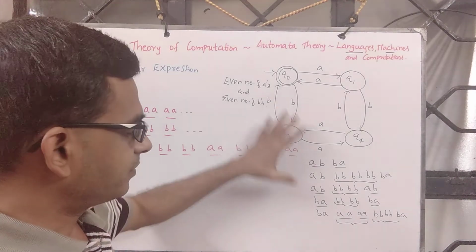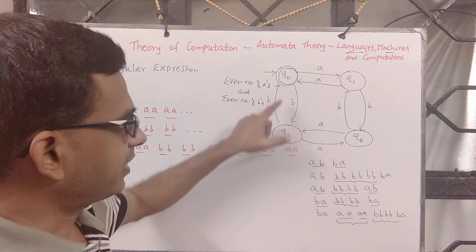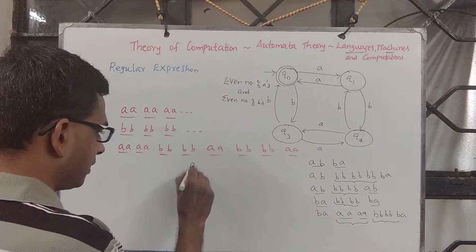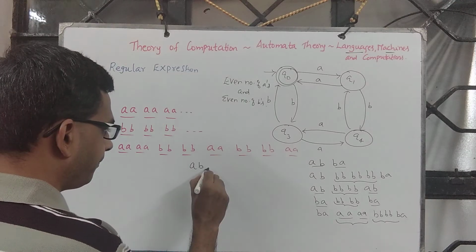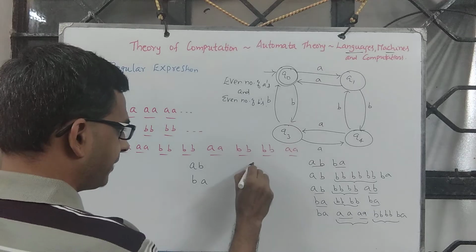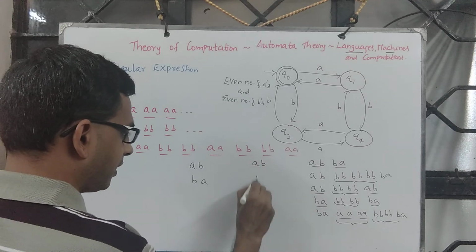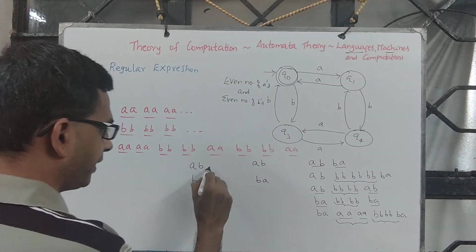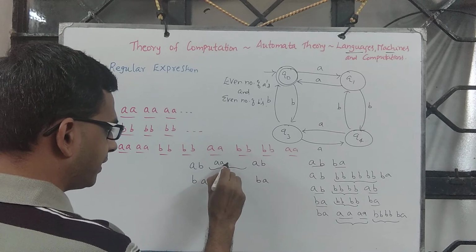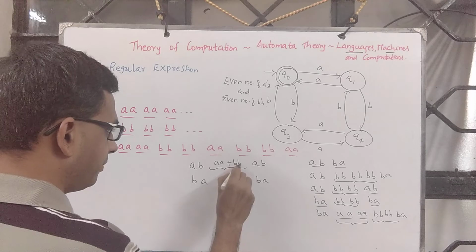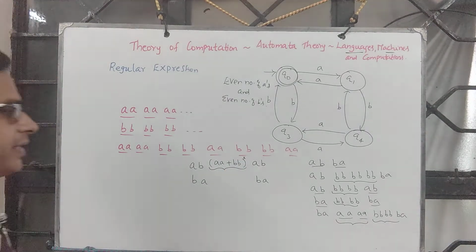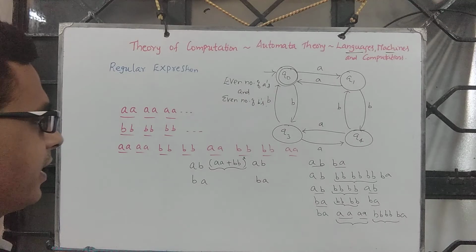So this is precisely the pattern that we could observe here. So which means you have AB or BA, ending pattern also AB or BA. In between you have AA or BB, that is getting repeated. Correct?